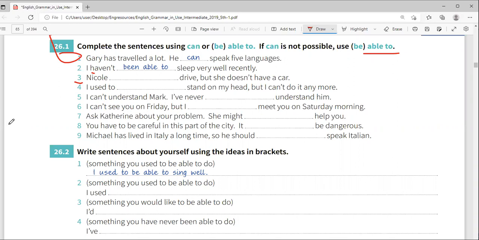I didn't get it, teacher. I used to what? Okay, so it's supposed to be "I used to be able to stand." You got it right, because you cannot say "I used to can." You cannot say "I used to can stand."